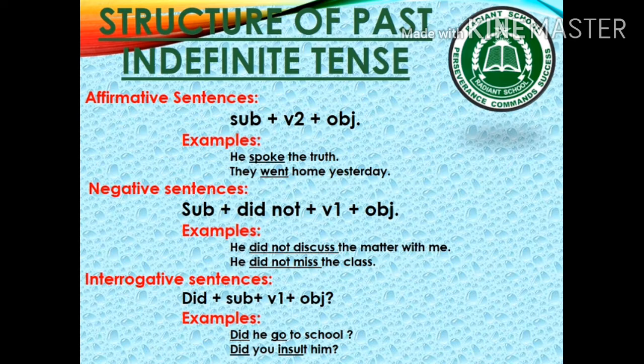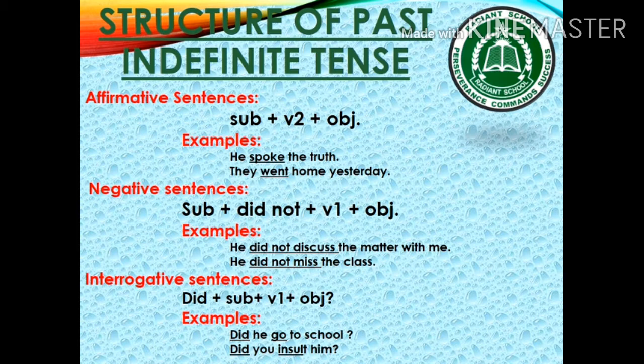Negative sentences. In negative sentences, we always use did with first form of verb. Keep it in your mind that when did is used, we use first form of verb because two second forms of verb cannot be used in same sentence. For example, he did not discuss the matter with me. He did not miss the class.